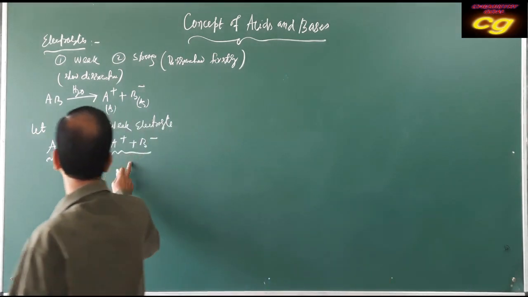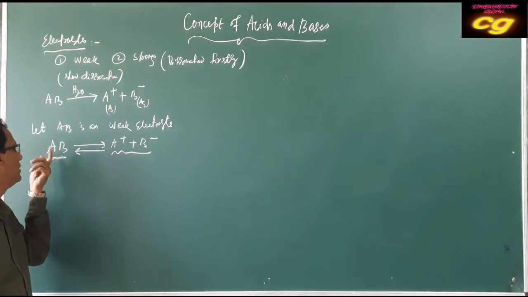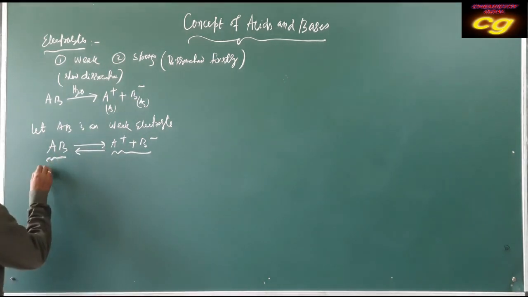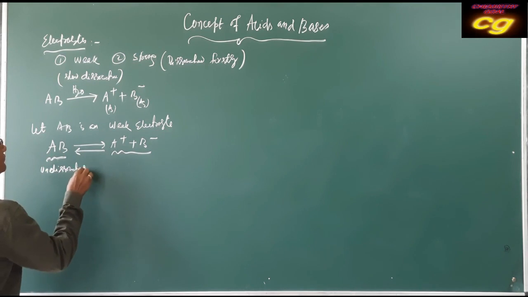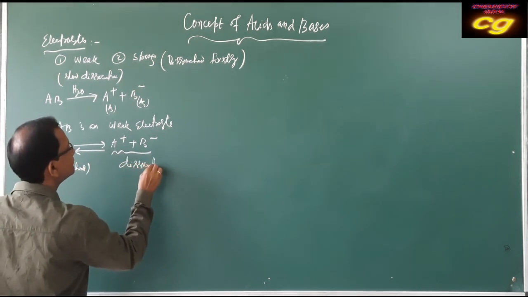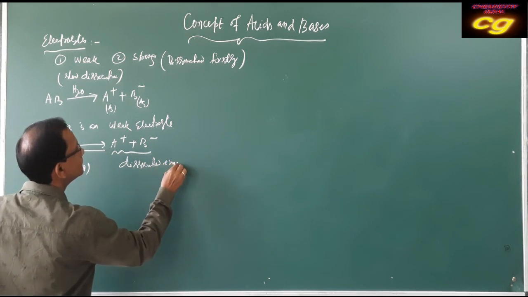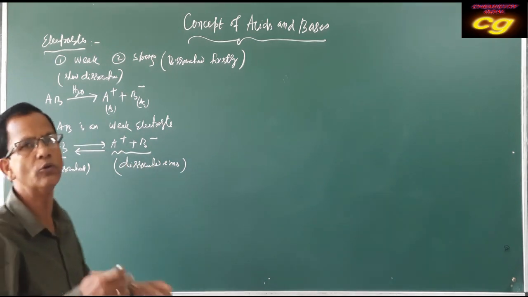So for a weak electrolyte, equilibrium is always maintained between the undissociated particles and the dissociated ions.